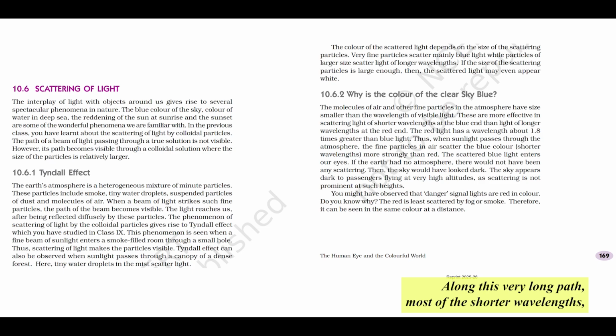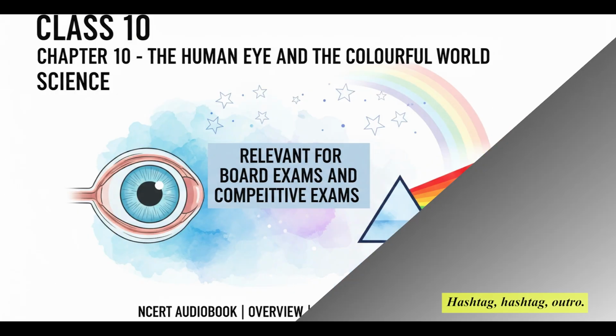Along this very long path, most of the shorter wavelengths, the blues and greens, get scattered away effectively by the atmospheric particles. They go off in other directions. What's left? Primarily the longer wavelengths, the oranges and reds, which are scattered the least. These are the colors that make it all the way through that long atmospheric path to reach our eyes. This differential scattering gives us those spectacular fiery red and orange colors we see painting the sky at dawn and dusk. A beautiful daily demonstration of light scattering.